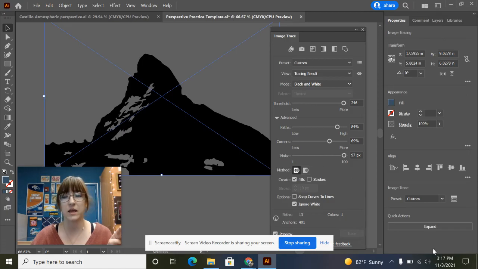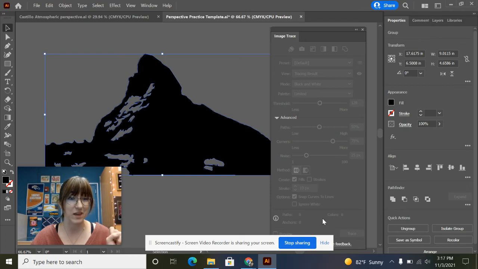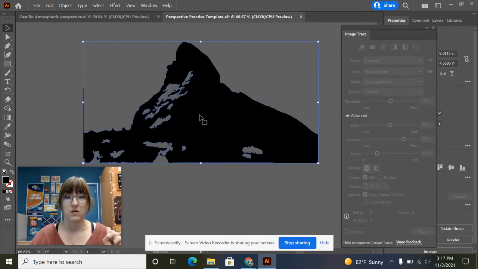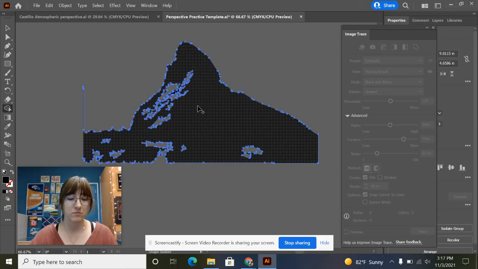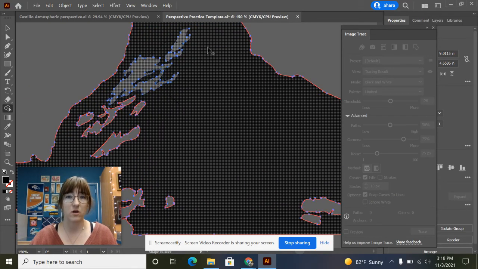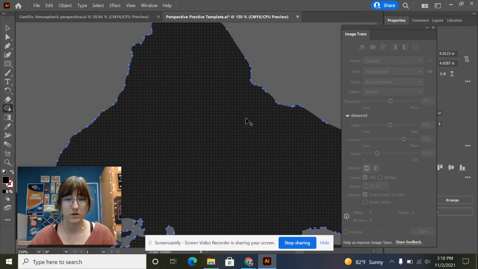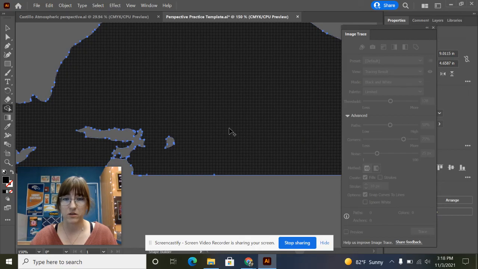So let's go ahead and expand. You cannot forget to expand. You need to expand in order to edit your shape. Okay, so now that we have our shape expanded, the next thing we're going to do is Shape Builder. So with my image selected, I'm going to go to Shape Builder, and I'm just going to click and drag through all of these so that they will all become one shape. And I can get rid of all of those pesky little dots.